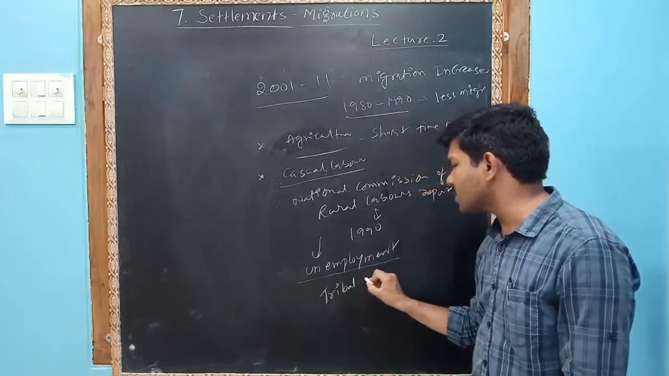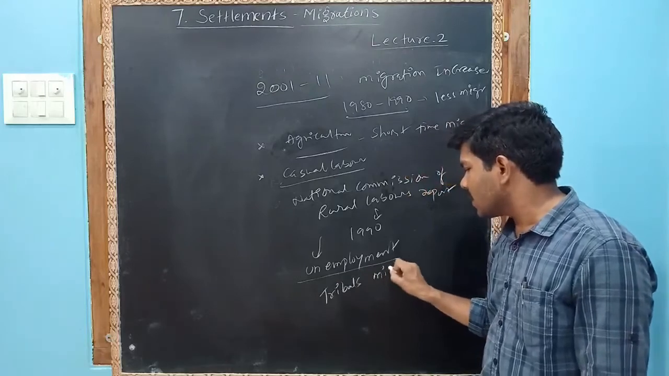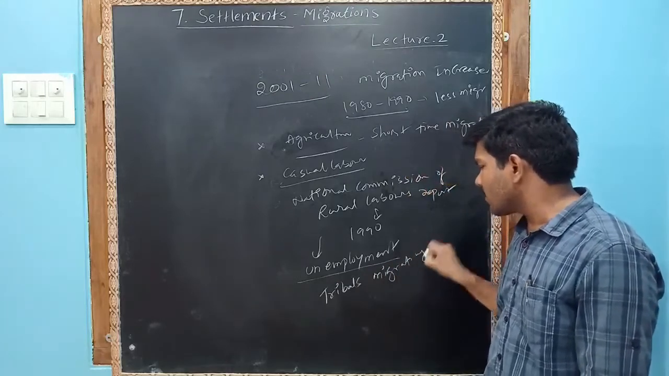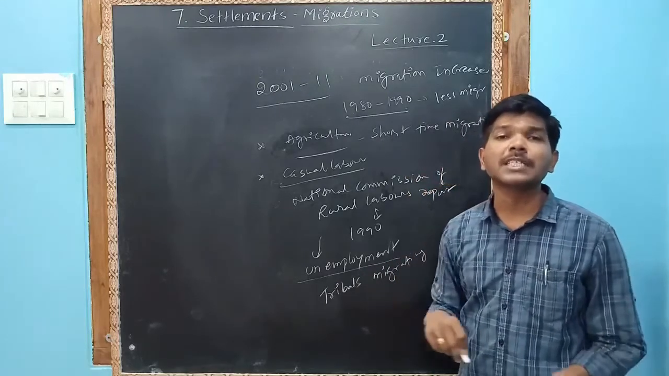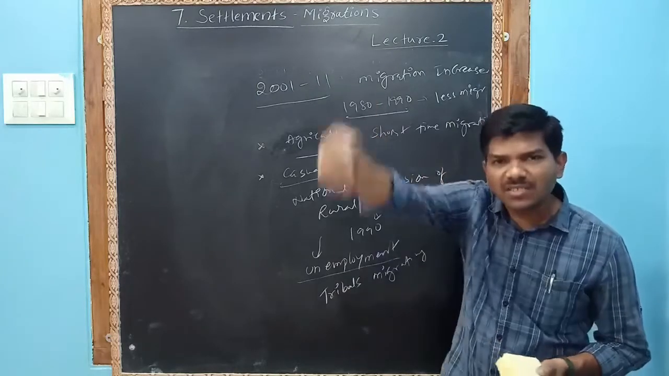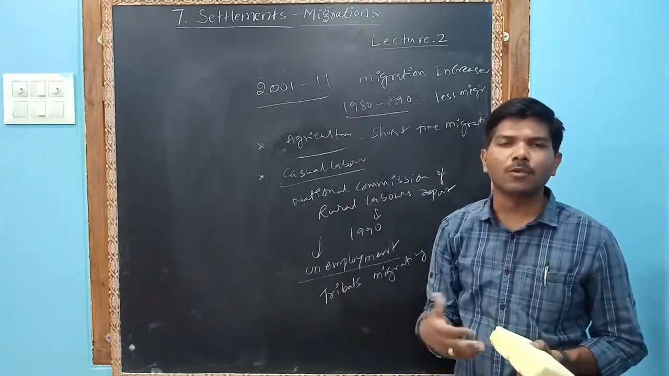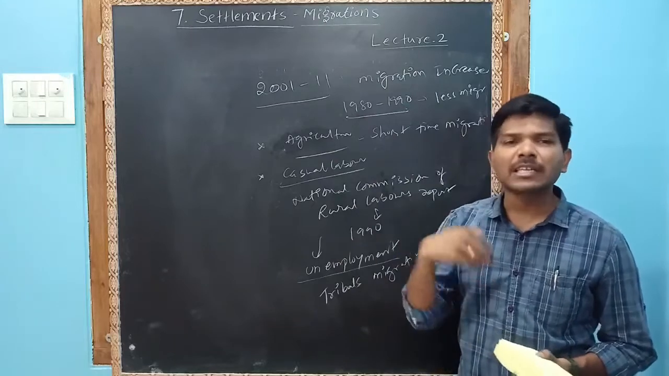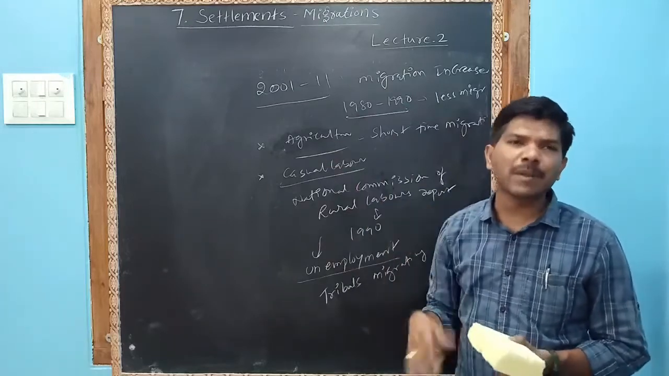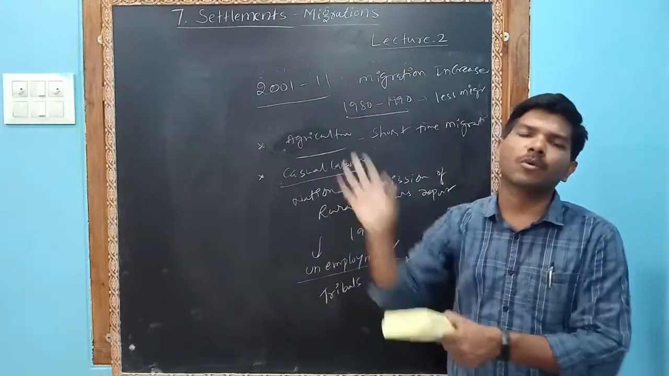Next step, tribal population. The tribals are also migrating. Why are tribals migrating? Because of displacement. Because industries are set up over there, and mining activity was going on. Then the people were displaced. The people were removed.